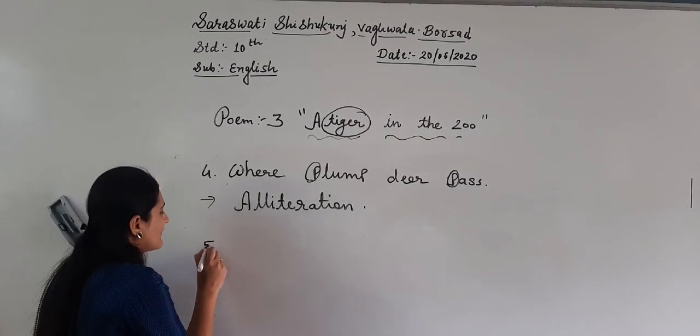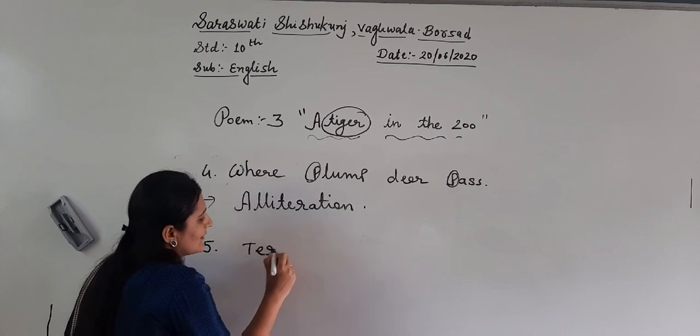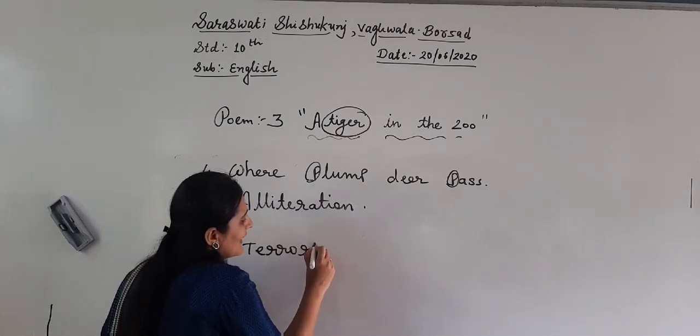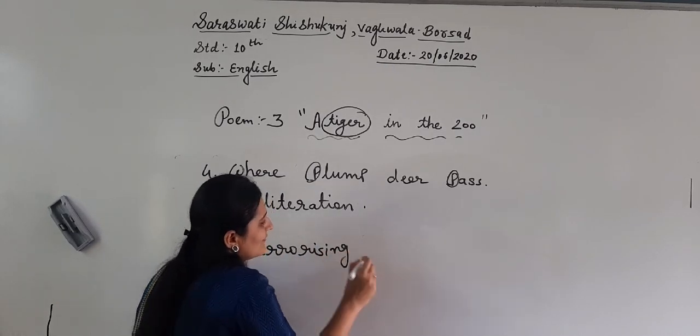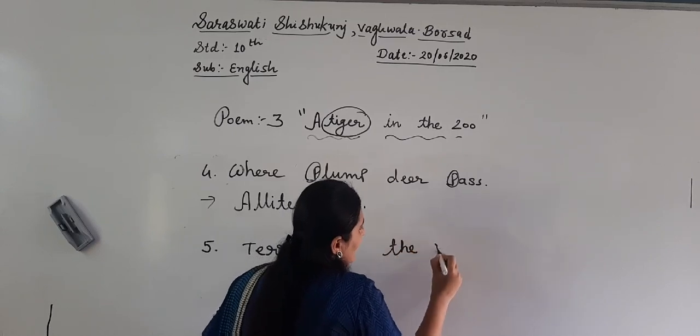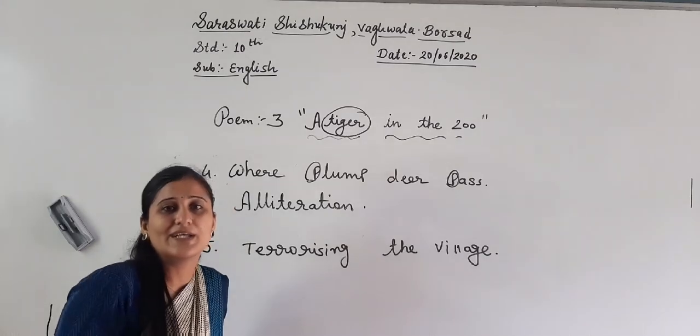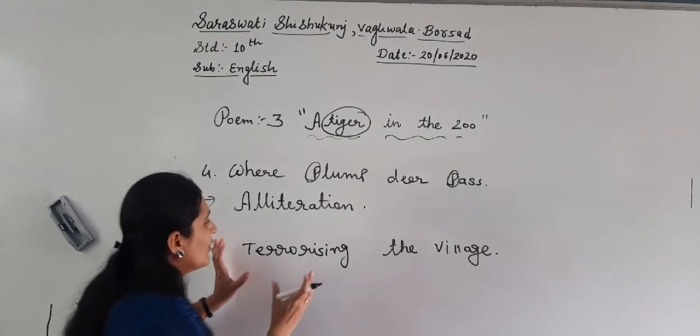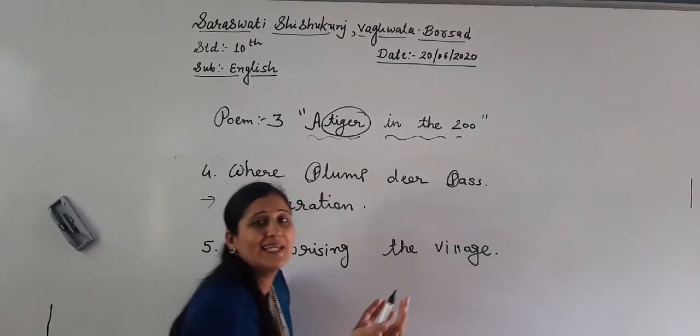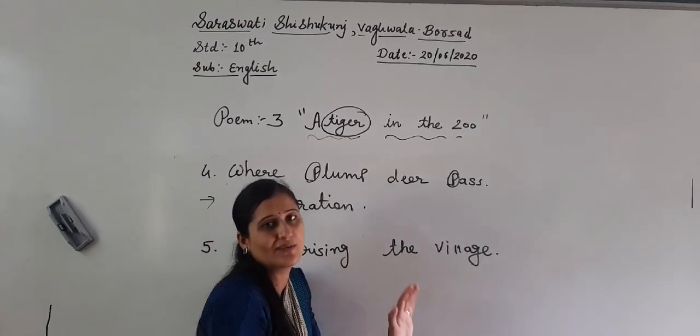Now see next. Next one is "terrorizing the village." See, one simple line includes 2-3 words.